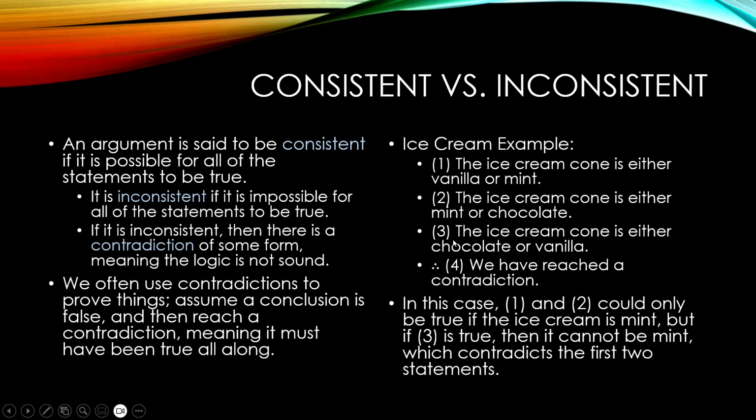But that doesn't work for this third one, because if it's mint, then it's not chocolate or vanilla. Another way to think of it, if we're saying that the ice cream is vanilla, well, then it's not mint or chocolate. If we're saying that the ice cream is mint, then it's not chocolate or vanilla. And so we can't have all three of these things be true at the same time. It's an inconsistent argument.